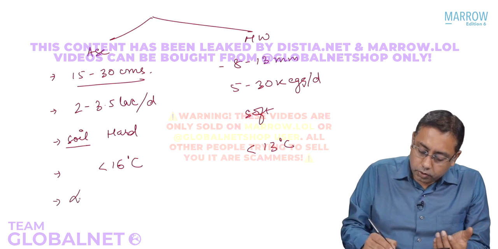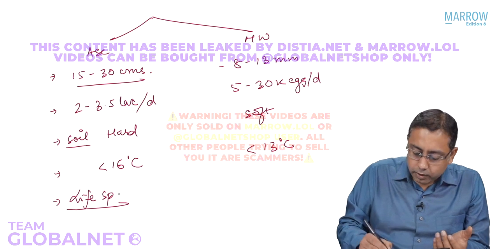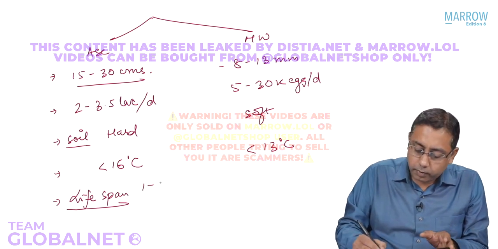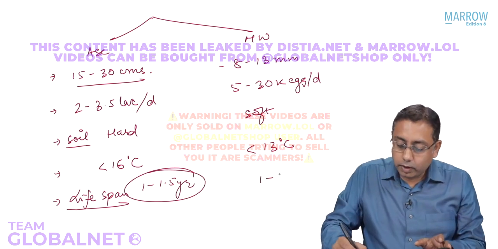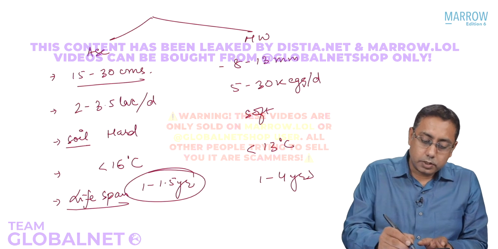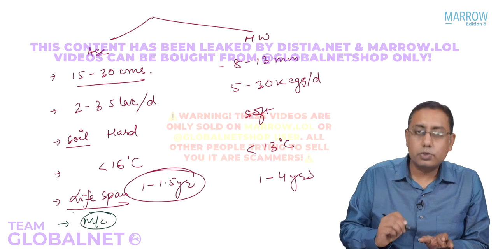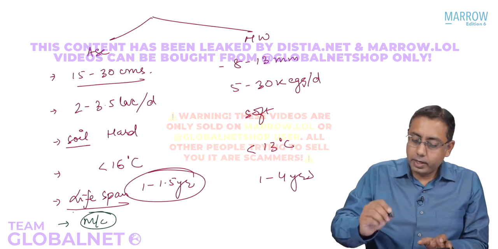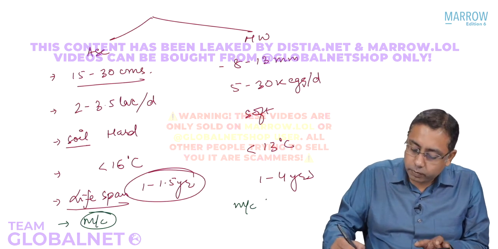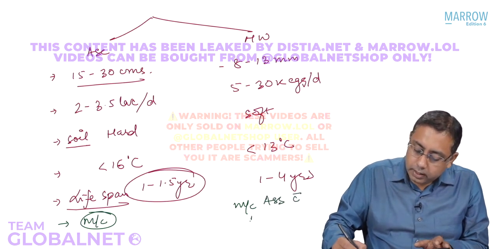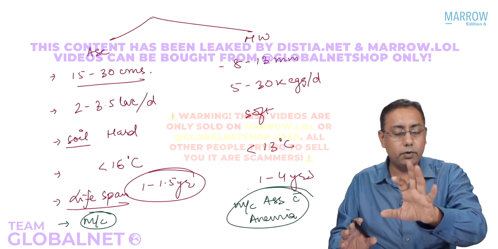Next, you should also talk about the lifespan. We have to cover this. The lifespan of Ascariasis is ranging from 1 to 1.5 years. The adult may live that long. The hookworm may live for 1 to 4 years. Please also remember, from a public health point of view, Ascariasis is the most common soil transmitted helminthic infection, whereas hookworm is the most common soil transmitted helminthic infection associated with anemia.